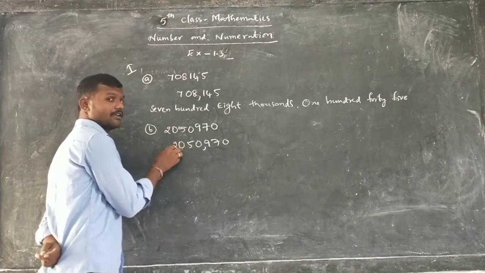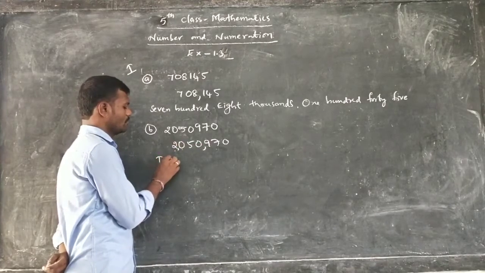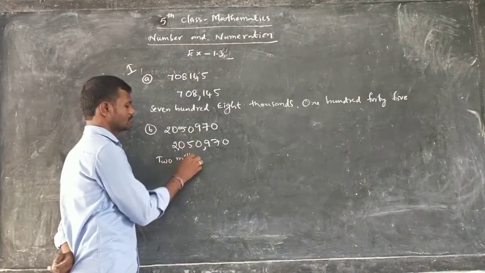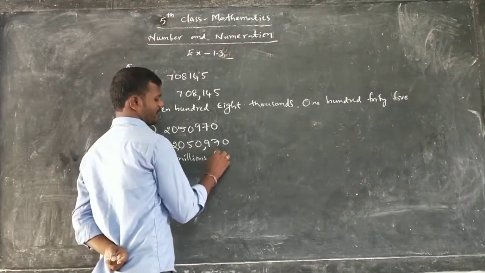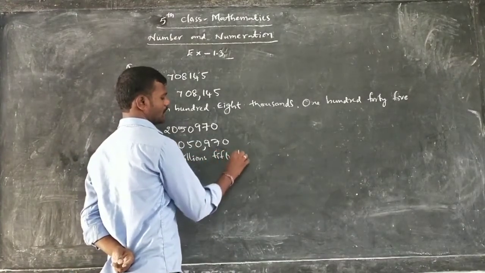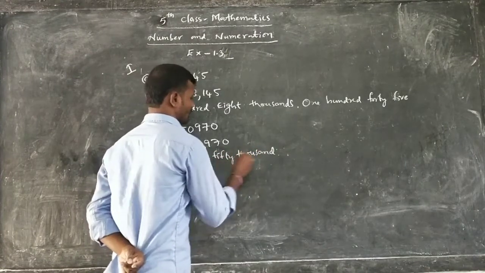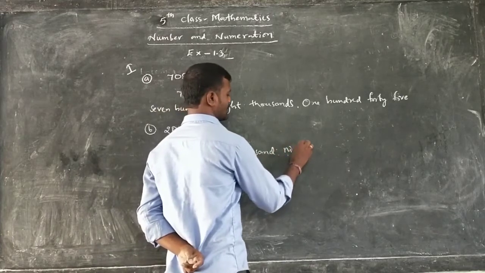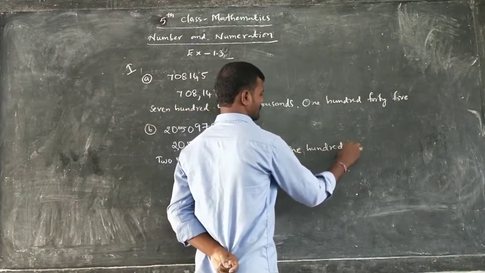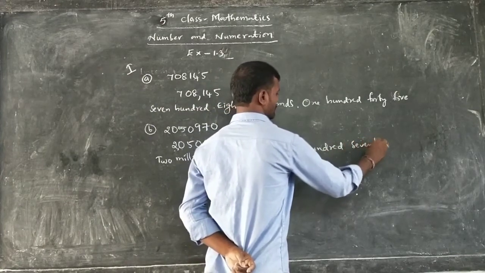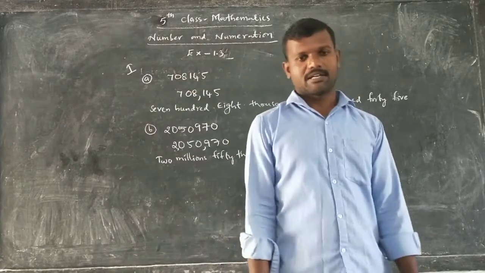This one is what? Million. So how can you read this? 2 millions, 50,000, 970. In this way, we have to write that.